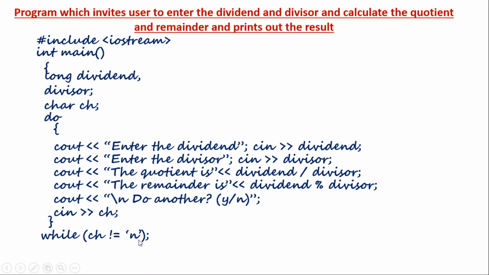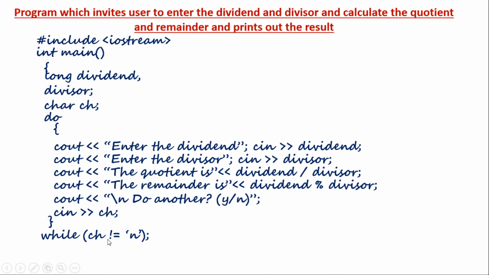It is y, so it will again do this 9 times. And the 10th time it asked for the character, I entered n. So then it meets the n, right?